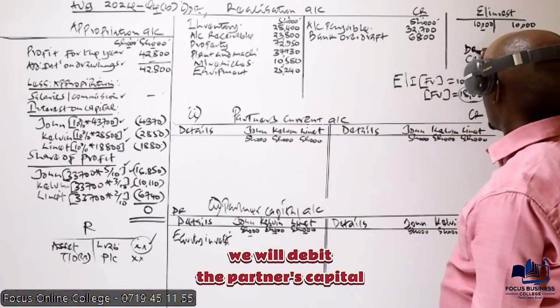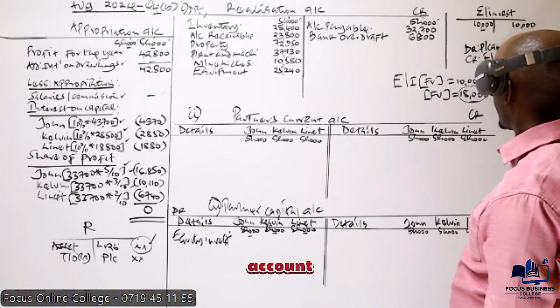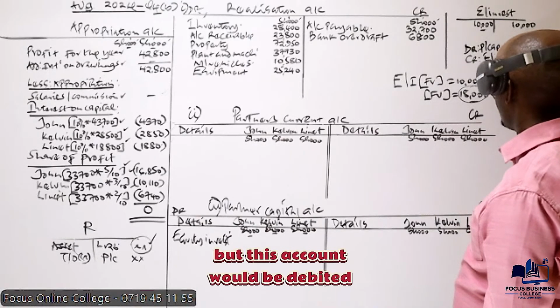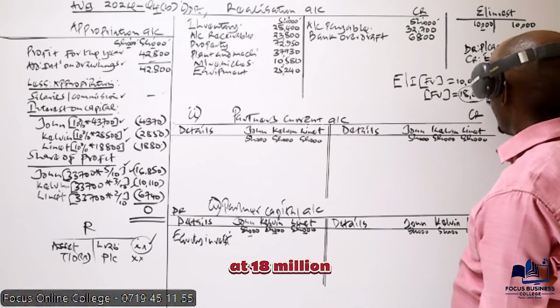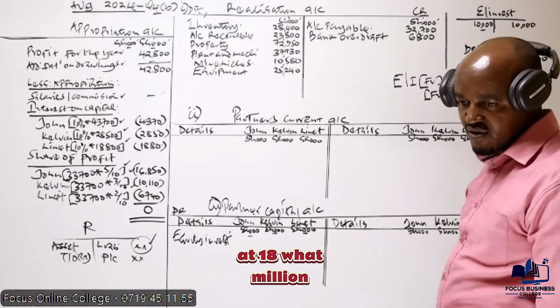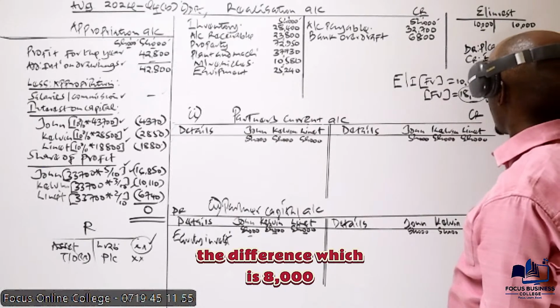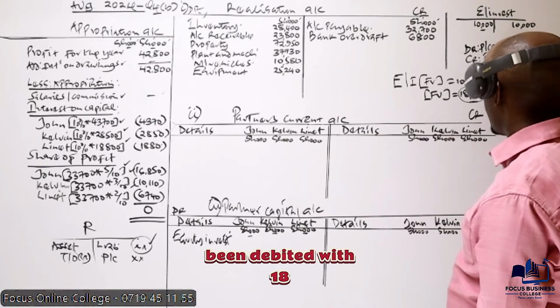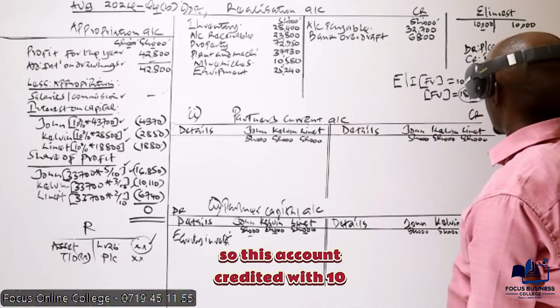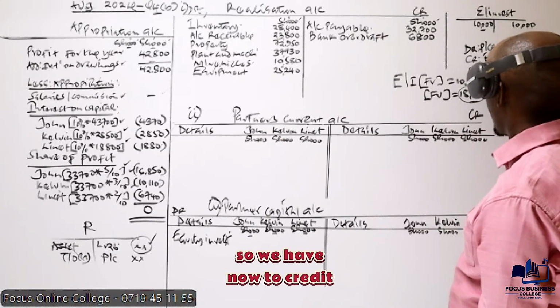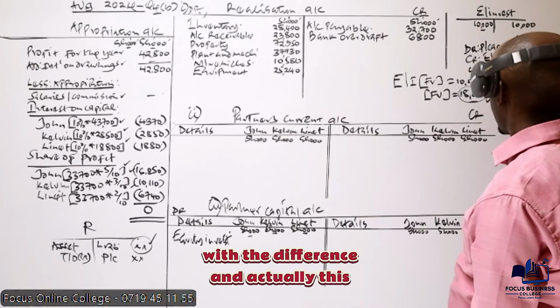We will debit the partners capital account, but this account will be debited at 18 million. So how do we account for the difference? The difference, which is 8,000. You can see this account has been debited with 18, and this account credited with 10. So we have now to credit another account with the difference.